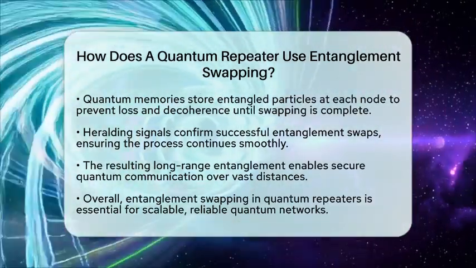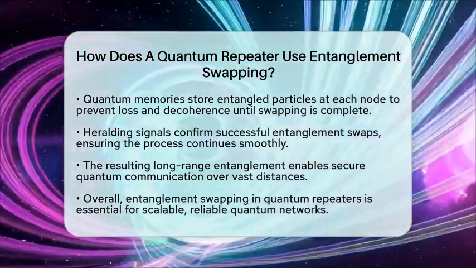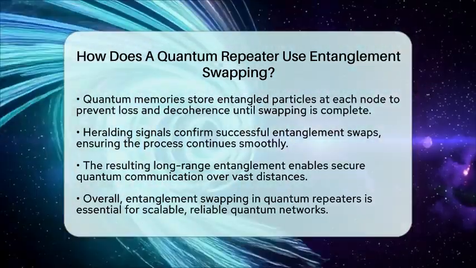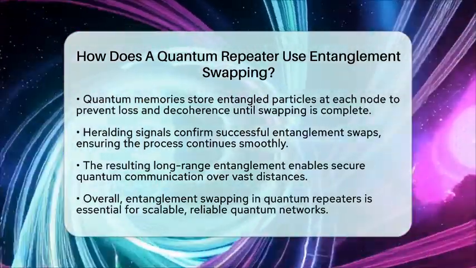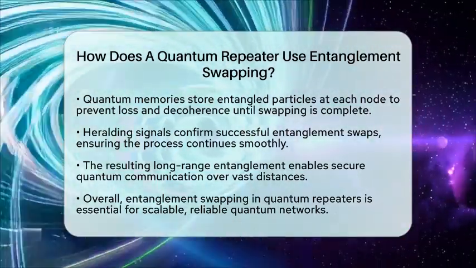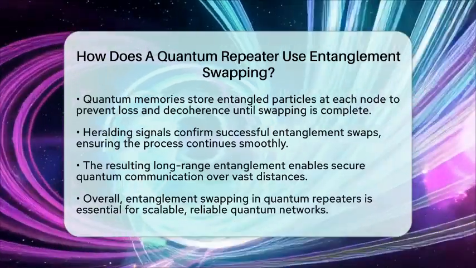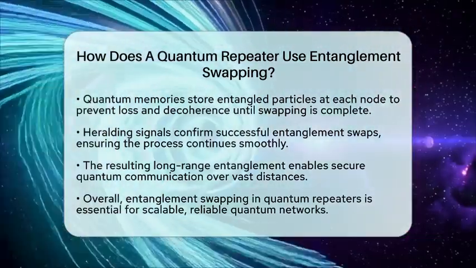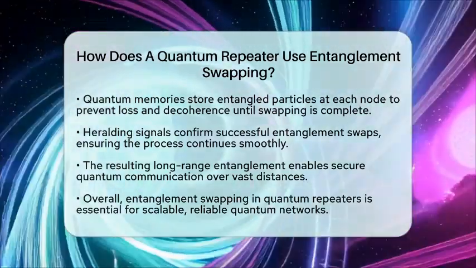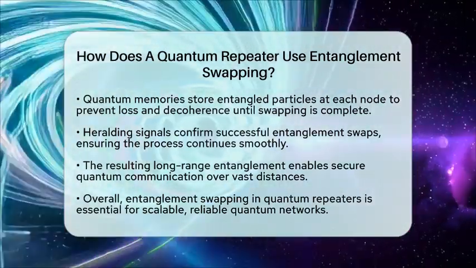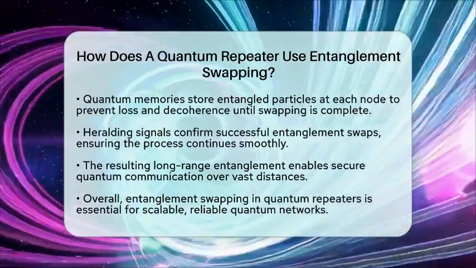In essence, a quantum repeater uses entanglement swapping to stitch together shorter entangled segments into a single, long-range entangled connection. This method helps overcome the natural loss and noise in quantum channels, making scalable quantum networks possible. It's a vital step toward realizing global quantum communication systems that are secure and reliable.